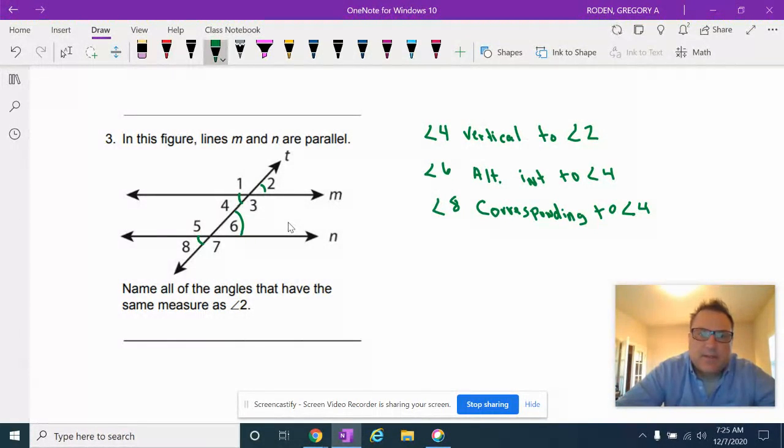And I think that's it. I think it's just those 4 angles. Okay, and hold on. I got 2, 4, 6, 8. Yep. So the even numbers are all, in this case, congruent to each other, right?